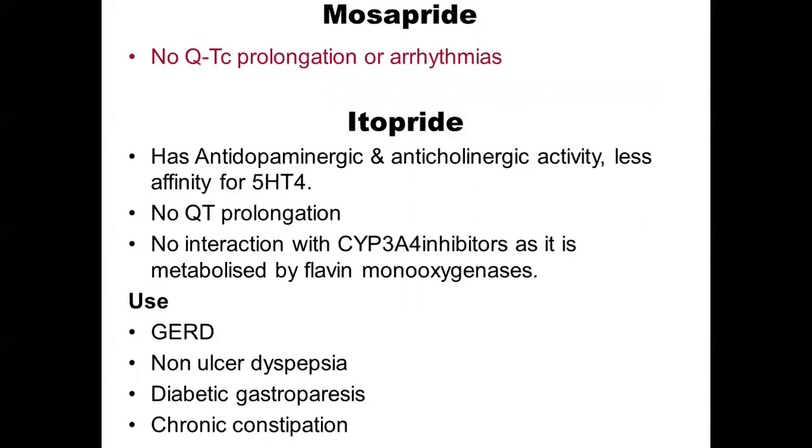Now, mosapride and itopride are used for the following conditions: gastroesophageal reflux disease, non-ulcer dyspepsia, diabetic gastroparesis, chronic constipation. These drugs are mainly prokinetic drugs. Very little direct antiemetic action is there in this case, and therefore the uses are mainly the mentioned GERD, non-ulcer dyspepsia, diabetic gastroparesis, chronic constipation.